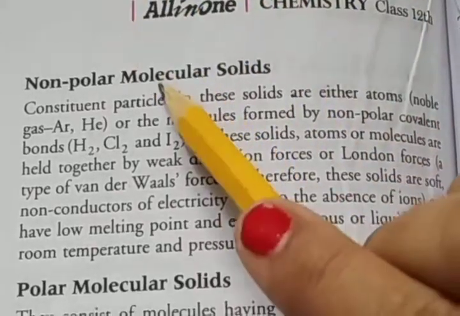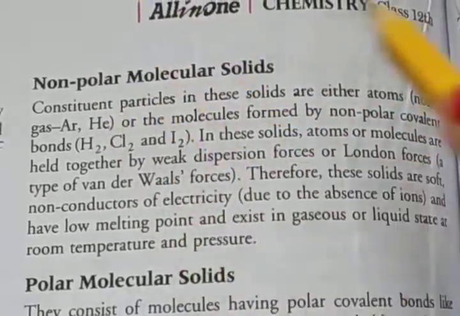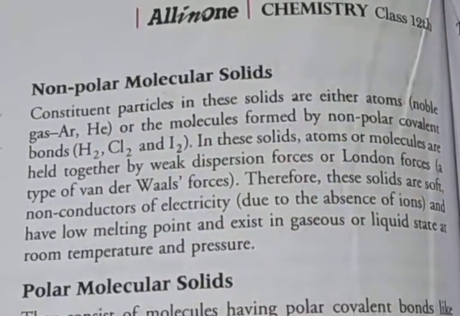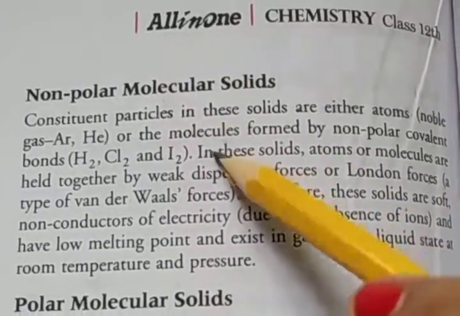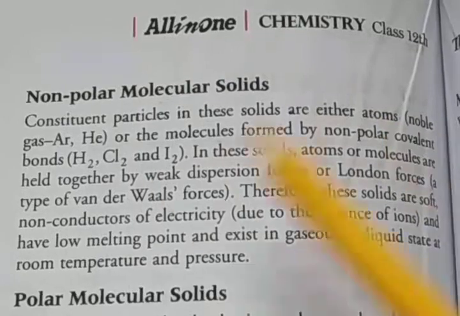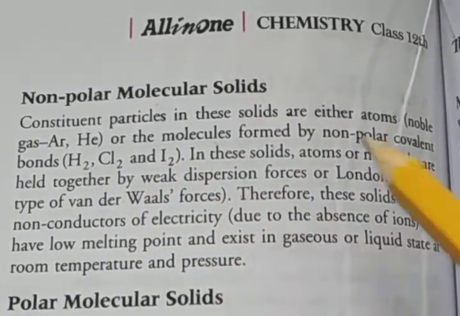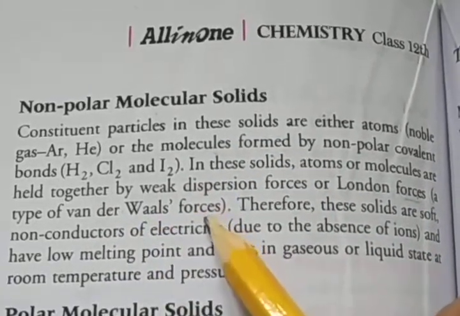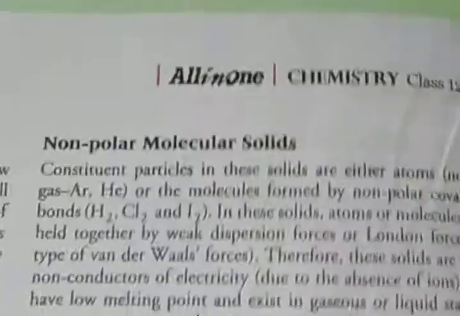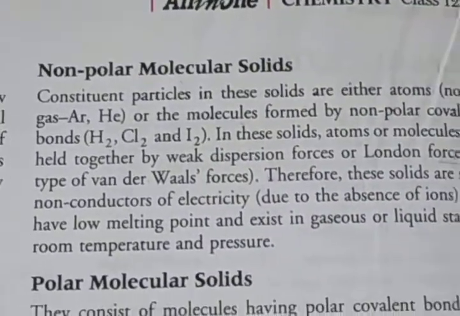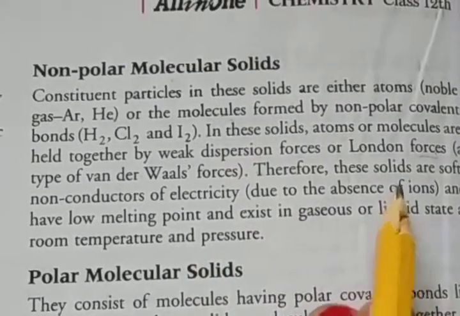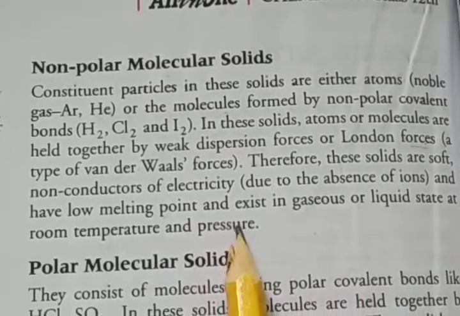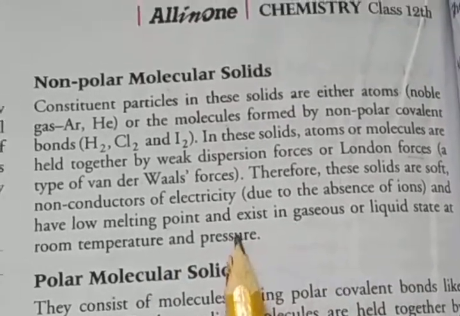The constituent particles are atoms of noble gases, like argon and helium, or molecules formed by non-polar covalent bonds, like hydrogen, chlorine, and iodine. In these solids, atoms or molecules are held together by weak dispersion forces, otherwise called London forces. What is the London force? A type of van der Waals force. Therefore, these solids are soft, non-conductors of electricity due to the absence of ions, have a low melting point, and exist in gaseous or liquid state at room temperature and pressure. Clear? So this is the non-polar molecular solid.